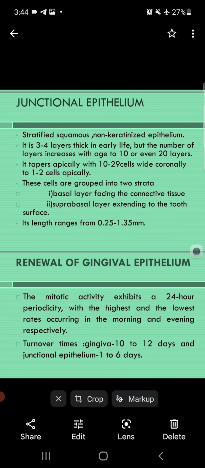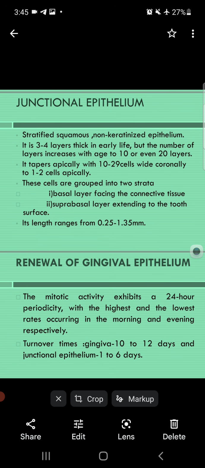Next, it tapers apically, meaning when we move from crown to the root, it tapers, meaning becomes narrow, with 10 to 29 cells wide coronally, meaning toward the crown of the tooth, and 1 to 2 cells apically. Now, these cells are grouped into 2 layers because it is not stratified. Again, 2 layers: the basal layer facing the connective tissue, and suprabasal, meaning above the basal layer, extending to the tooth surface. Its length, this is again very important.